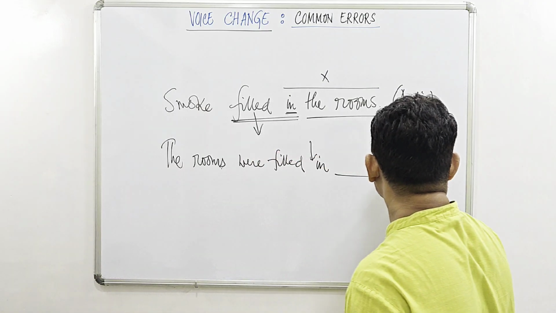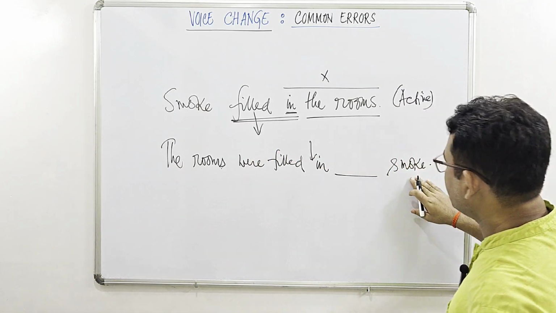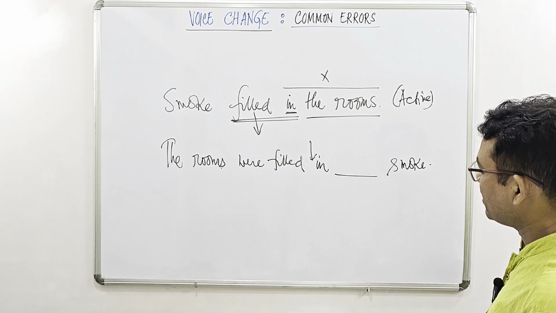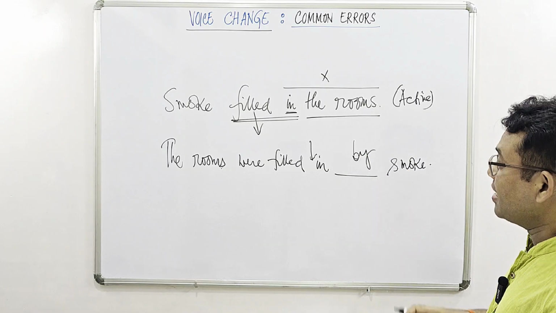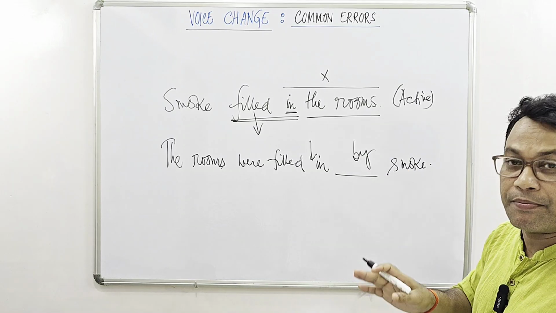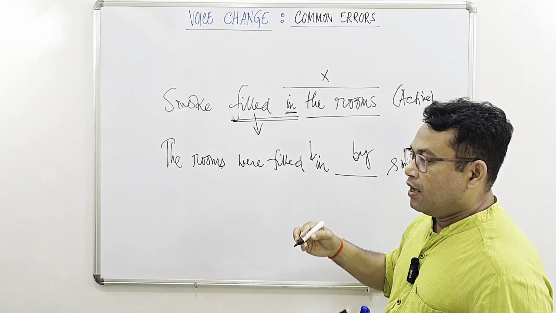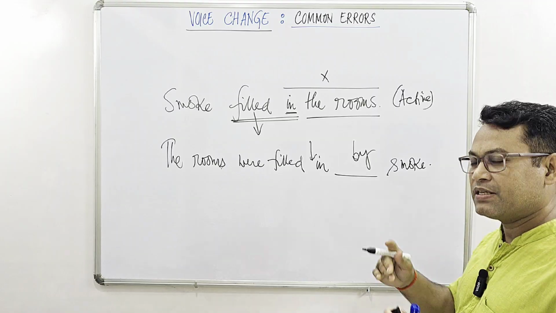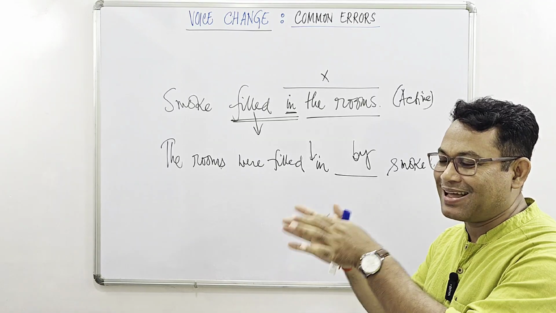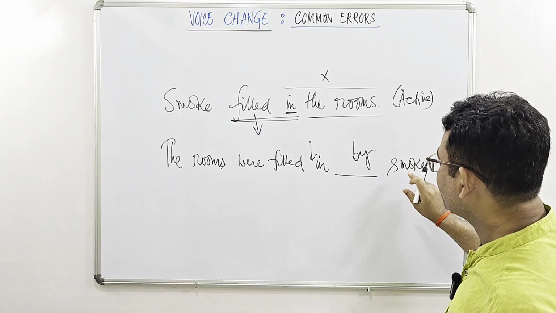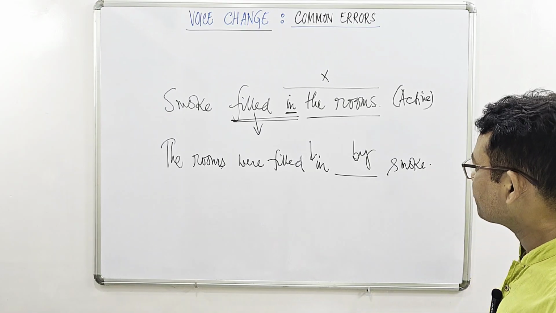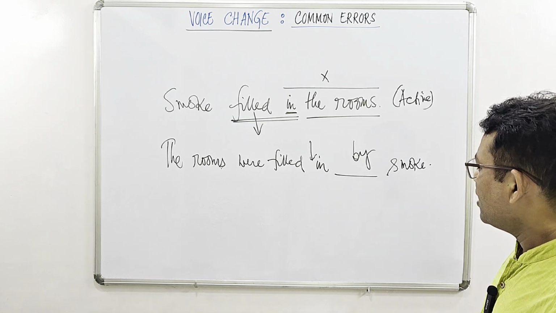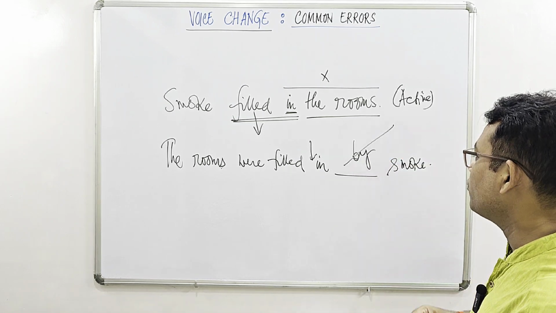Now this time we are getting smoke. Now if smoke is the agent behind this action or act, then we must use by, and if not, then we have to use a different preposition. So let us consider, smoke is inanimate, it can't do anything on its own. Possibly somebody made a fire and that smoke is coming inside the room, so smoke has no role to play in that way directly. So it is simply entering into the room because of some other action happening first. Therefore, by is not the correct option. We have to use over here